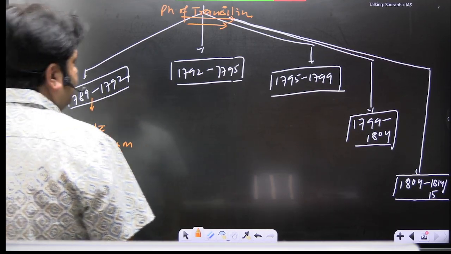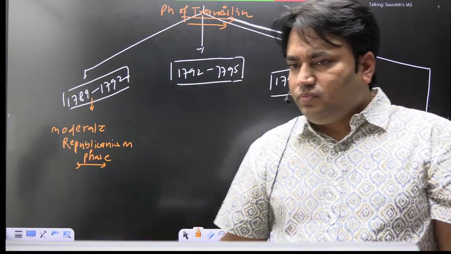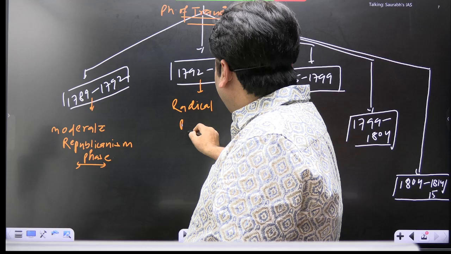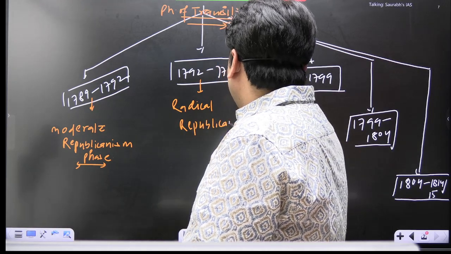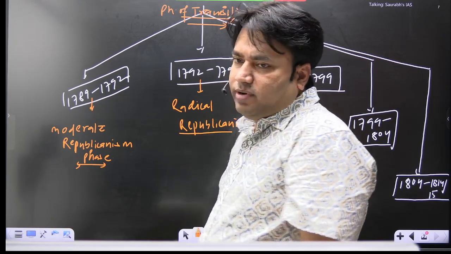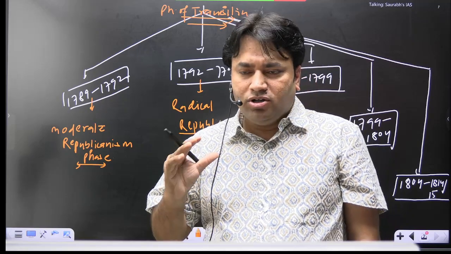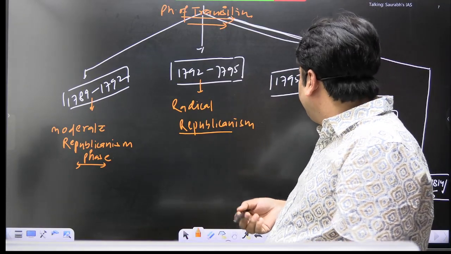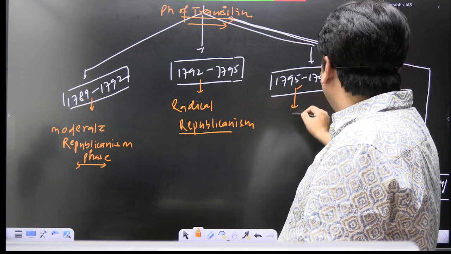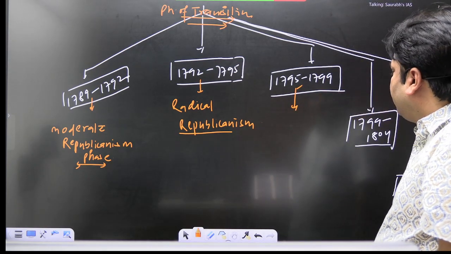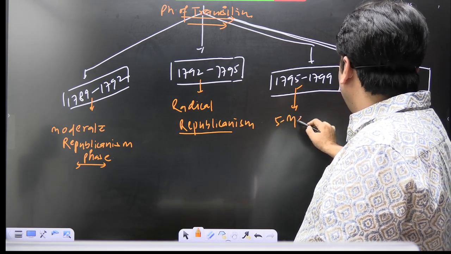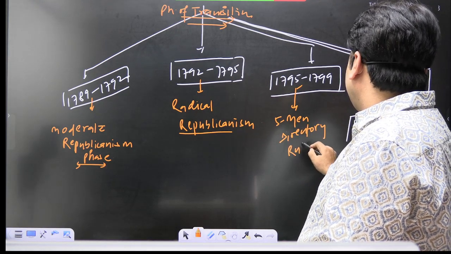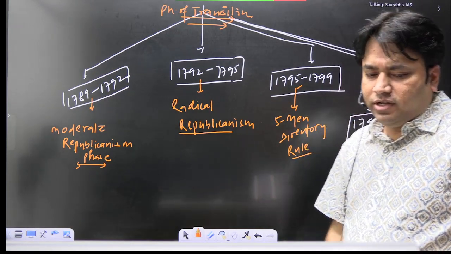1792 to 1795 in French history is known as the Phase of Radical Republicanism. We have to understand the terminologies here, then the entire concept will become clear. This phase in French history, 1795 to 99, is known as the five-men Directory rule. Clear? That is very simple.